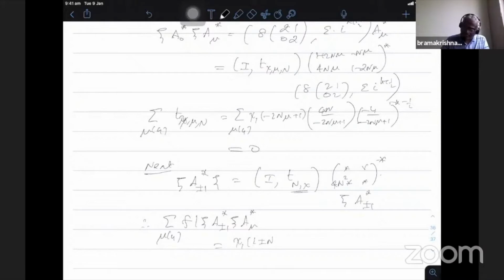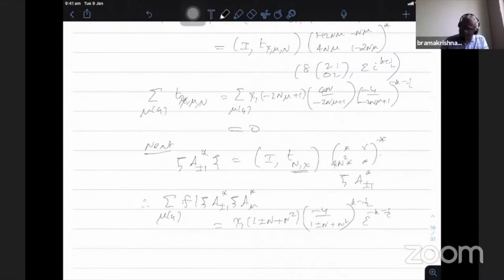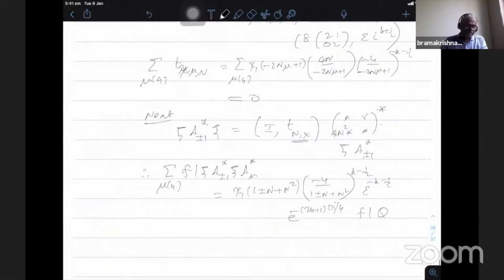So depending on the plus or minus, plus n square minus 4 by 1 plus minus n plus n square, whole power k minus half, epsilon power minus k minus half. Epsilon is chi of minus 1. So exponential minus of 2k plus 1 pi I by 4 times f bar q. So when I apply this plus minus 1, I get back my q operator up to some constant.